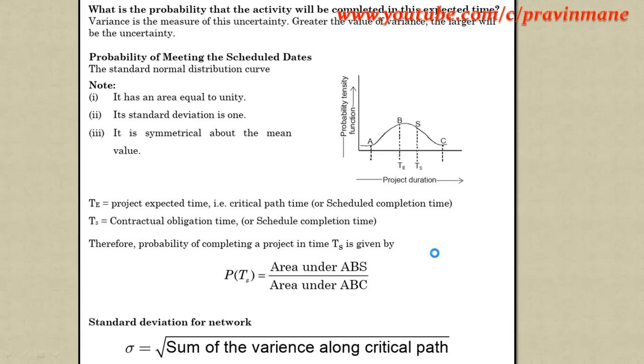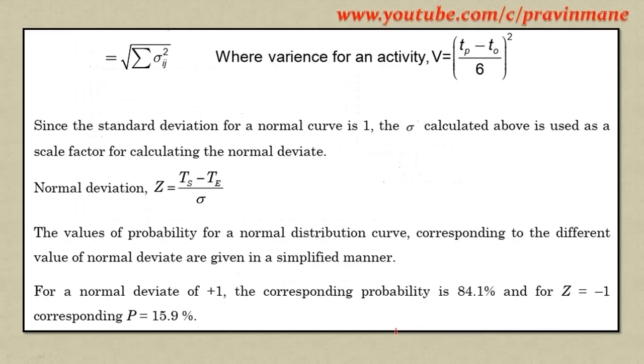T is the expected project time, TS is the contractual obligation time, that is the scheduled time. Therefore the probability of completing a project in time TS, scheduled time, is P(TS), the area under the curve up to TS, divided by the total area under the curve. Then standard deviation for the network, sigma, is equal to the square root of the sum of the variance along the critical path. So these formulas are necessary to solve the problem.